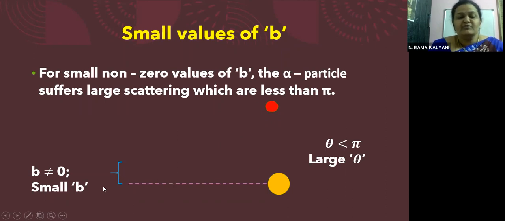So here, for small values of B, that is the small distance of B, the theta is less than pi and it is a large value. It is a big value, but less than pi. Okay, children? But less than 180 degrees because it is not going back in a linear direction. It is bending from here. Okay. So you can say that it will be between 90 and 180.